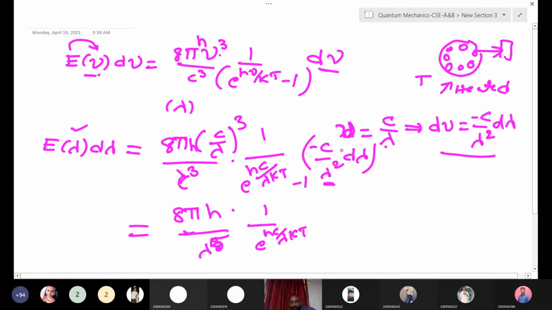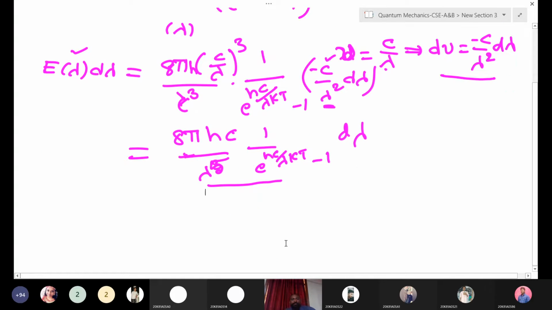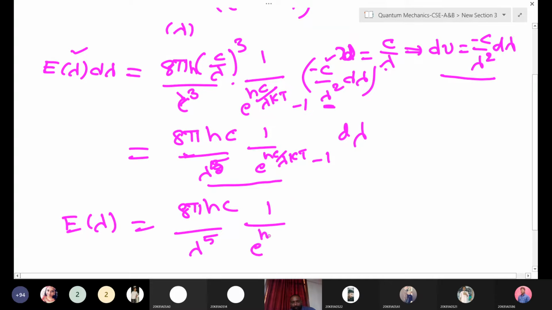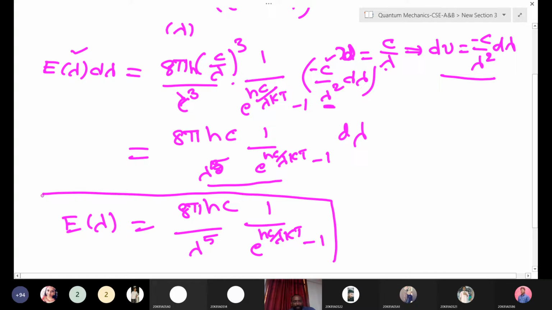Yeah, okay, no problem. So here one c is there, right? Here one c is there, you write here c. Okay, then minus 1 d lambda. This is the expression in terms of what? If you write wavelength, the E of lambda is called 8 pi hc by lambda to the power of 5, okay, 1 by e to the power of hc by lambda kT minus 1. Okay, this is the energy density of emitted radiation from the black body.